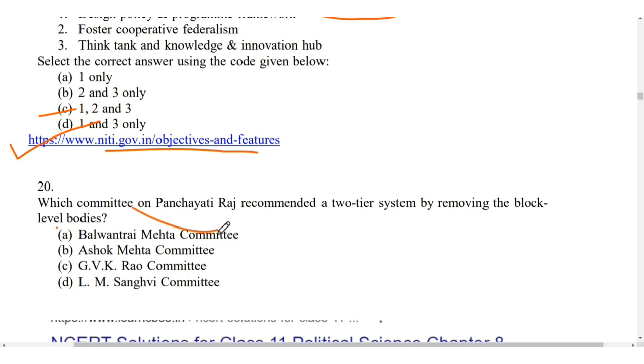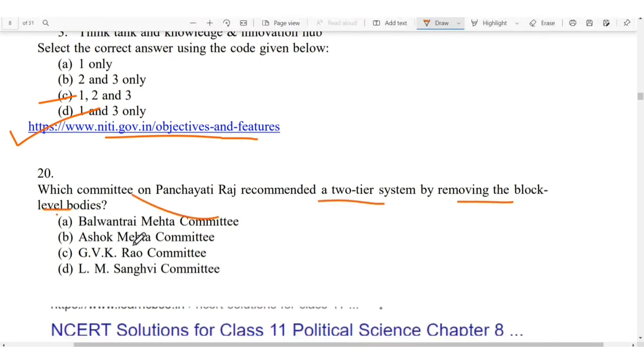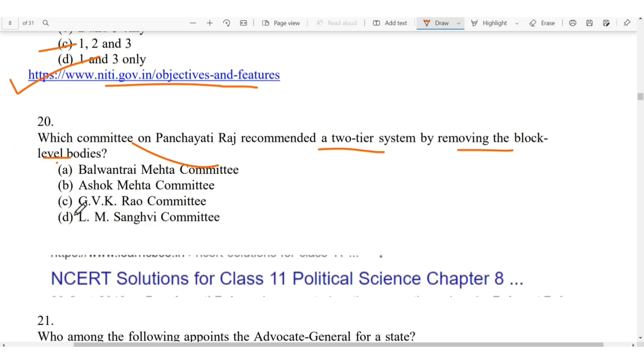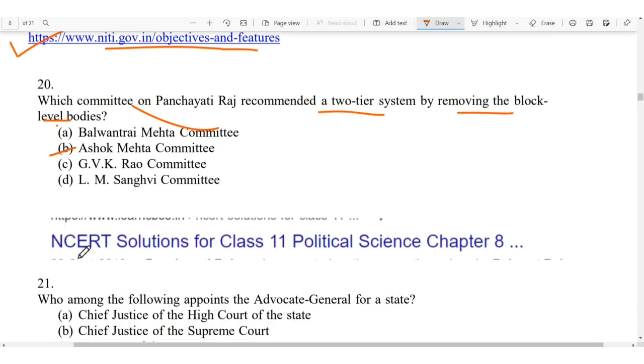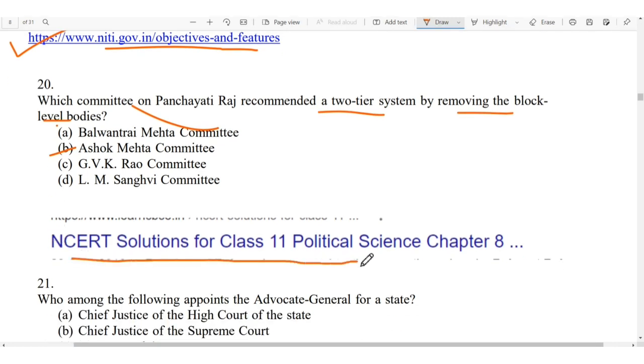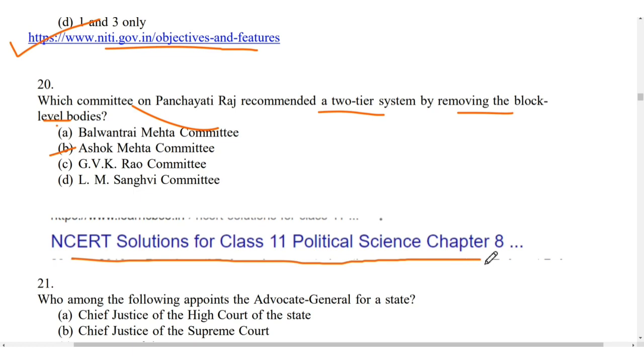Which committee of the Panchayati Raj recommended a two-tier system by removing the block level bodies? So it is the Ashok Mehta committee, and you will read this in the class 11 political science chapter 8.